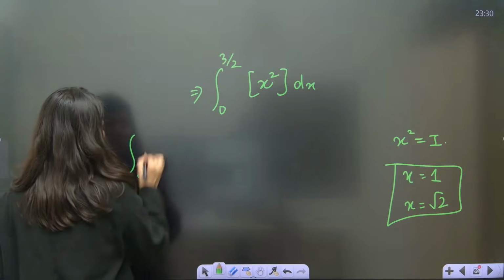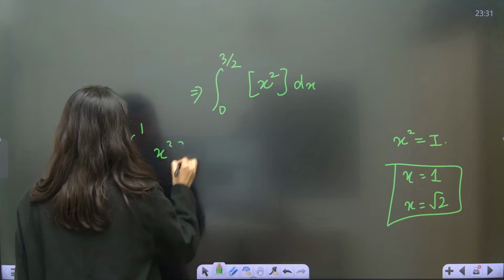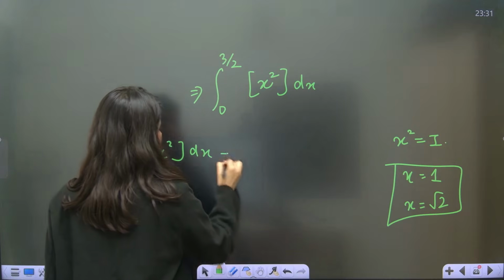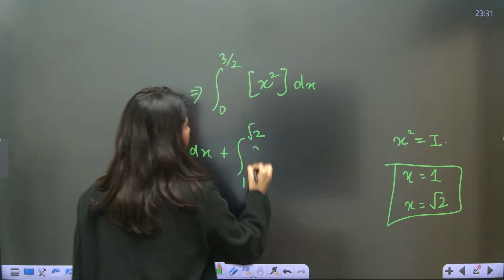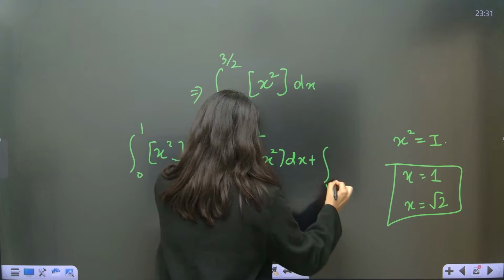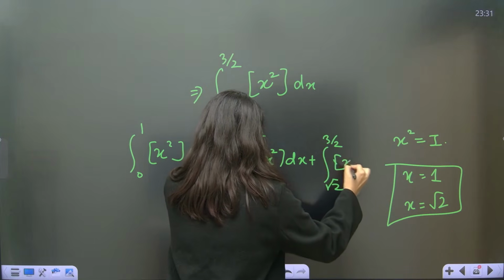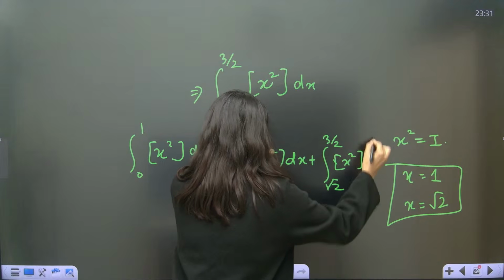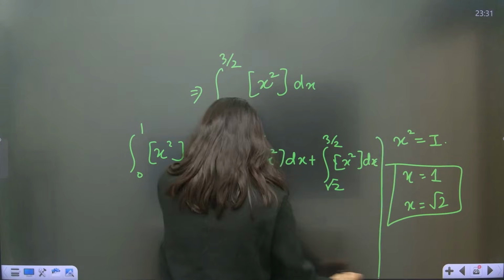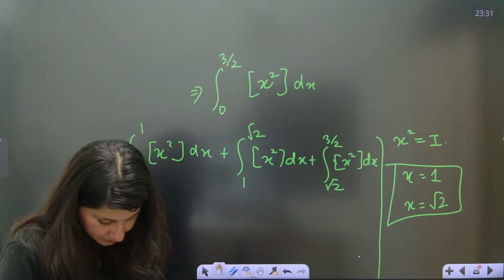So 0 to 1 GIF of x square dx plus 1 to root 2 GIF of x square dx plus root 2 to 3 by 2 GIF of x square dx. Okay, all right, clear?